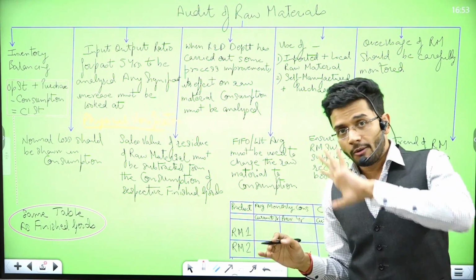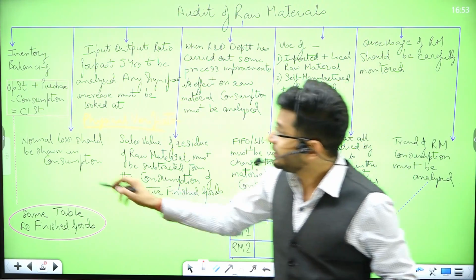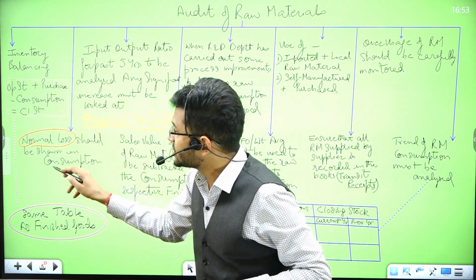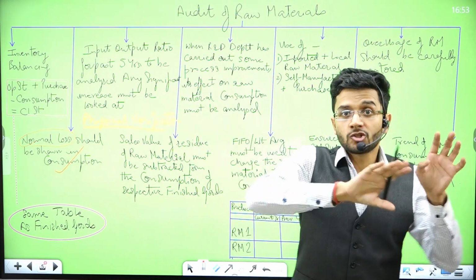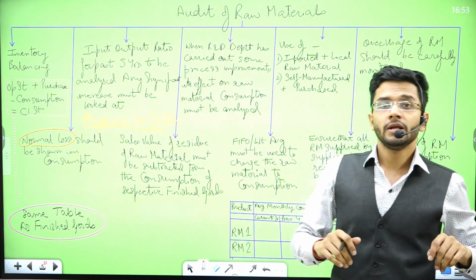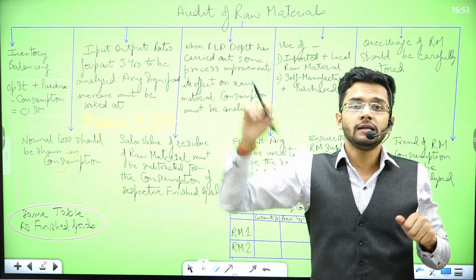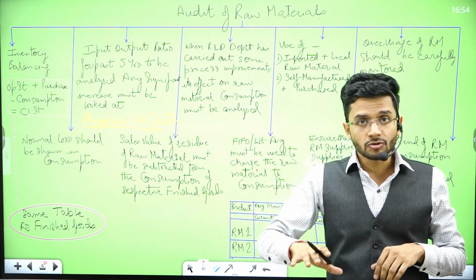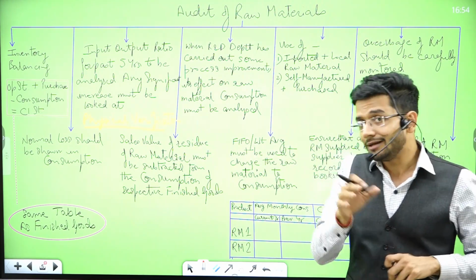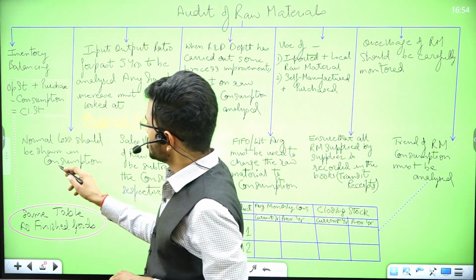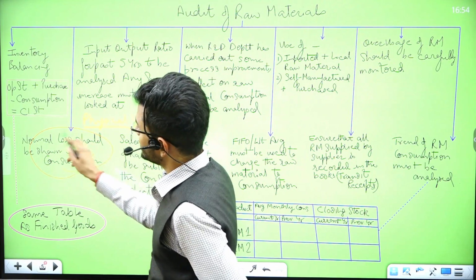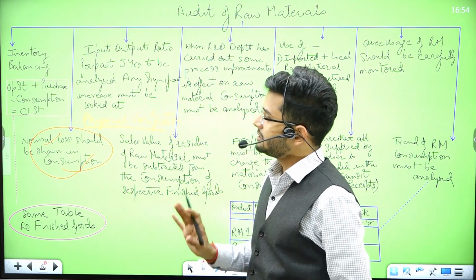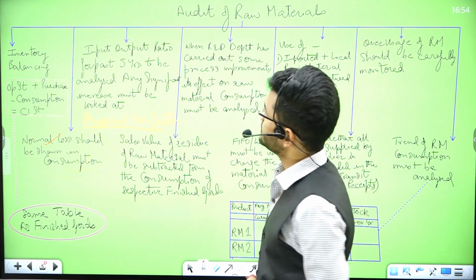The normal loss is to be absorbed in consumption and loaded on the other units. Normal loss is nothing but consumption. It is not a separate item of expense.